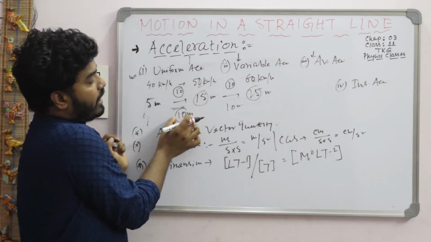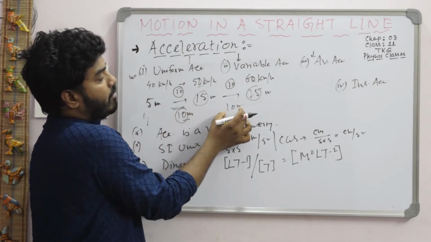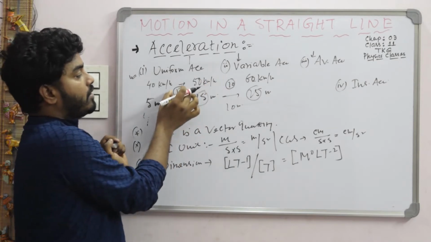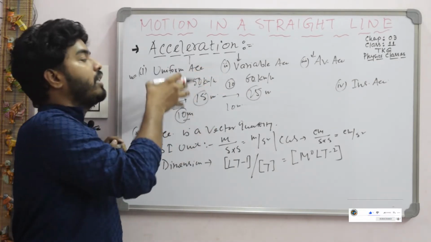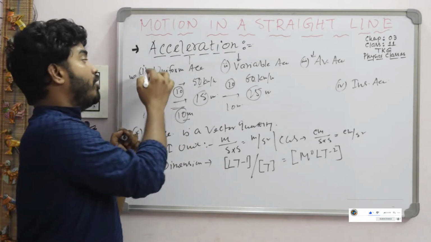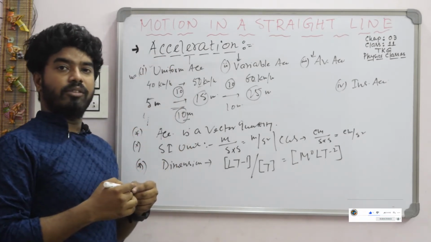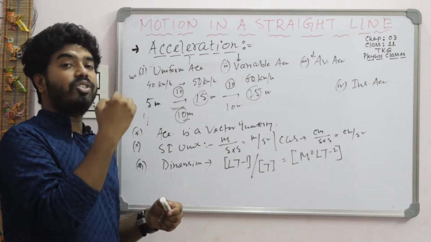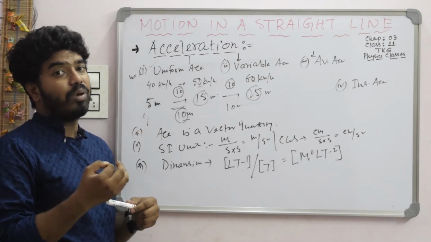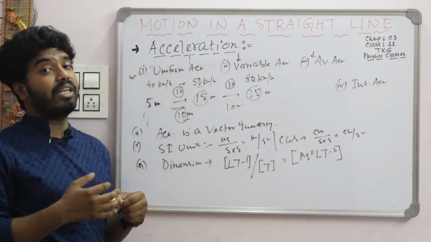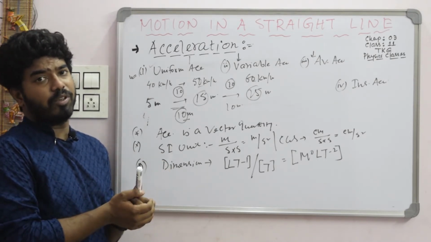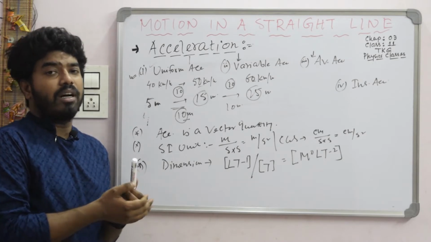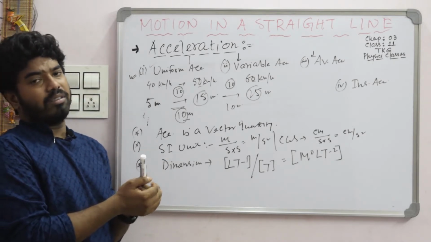So in equal intervals of time, 10 minutes, 10 minutes, the change in velocity is the same, 10, 10. So we can say in this condition the object is in uniform acceleration. So uniform acceleration means equal change in velocity in equal intervals of time. Maybe the time interval is very small; how much the time interval is doesn't matter.